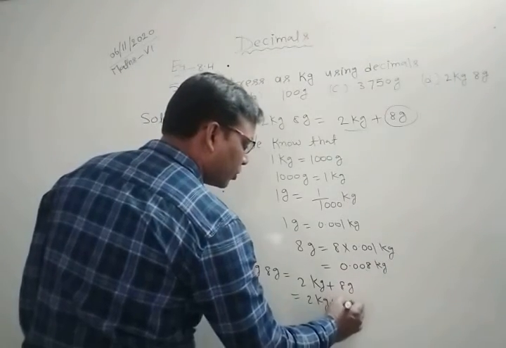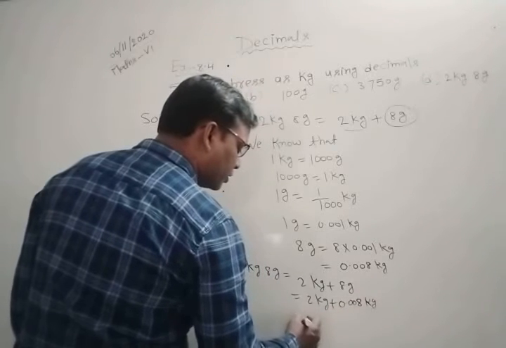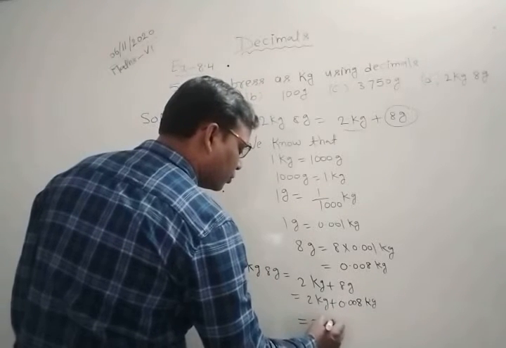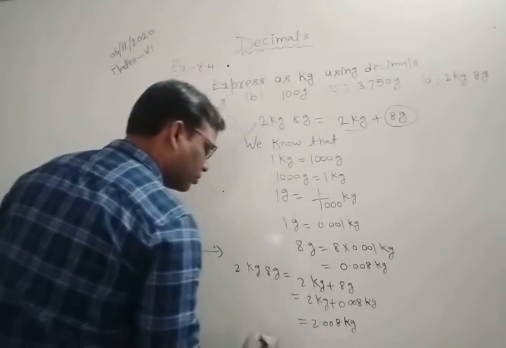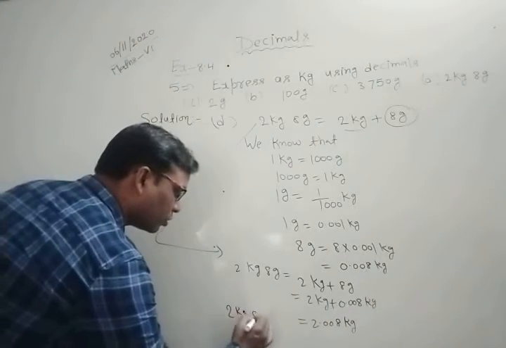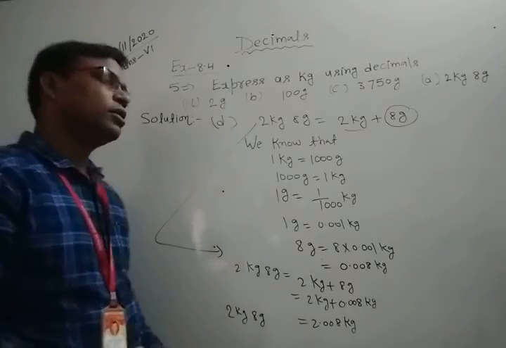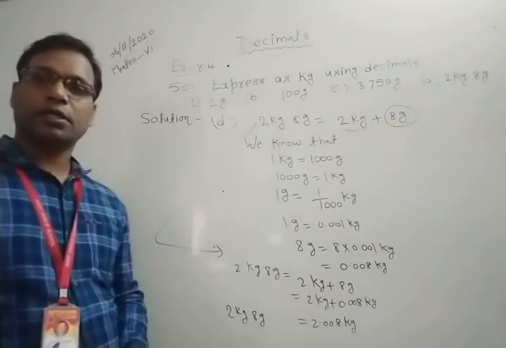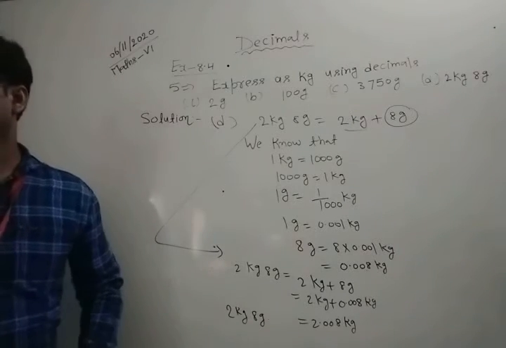This is equal to 0.008 kilograms. Okay. So here you can see 2 kg 8 gram is equal to 2.008 kilogram. So student, I hope all of you understood these questions.